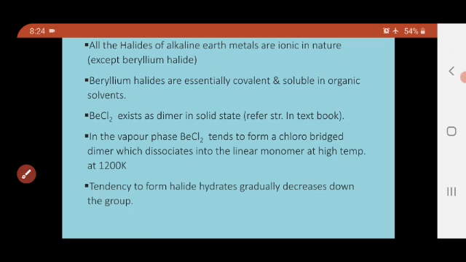In vapor phase, beryllium chloride tends to form a chloro-bridged dimer which dissociates into the linear monomer BeCl2. The chain breaks at high temperature, 1200 Kelvin. So in solid form it exists as a dimer, whereas in vapor phase it is converted into monomer.